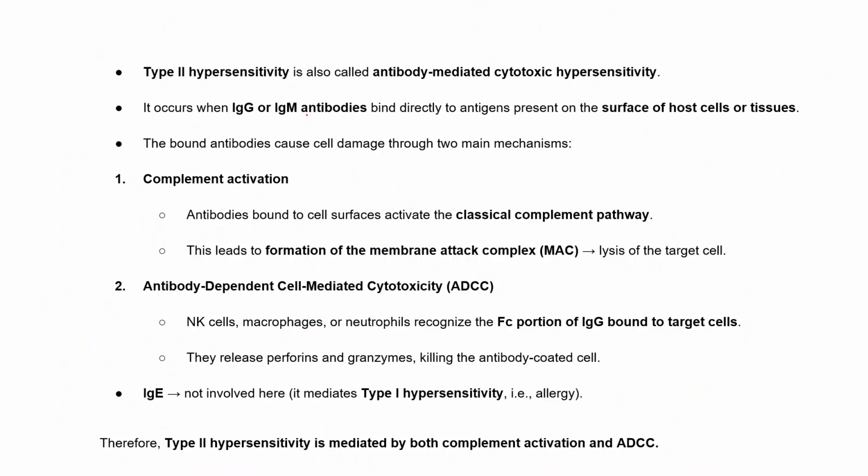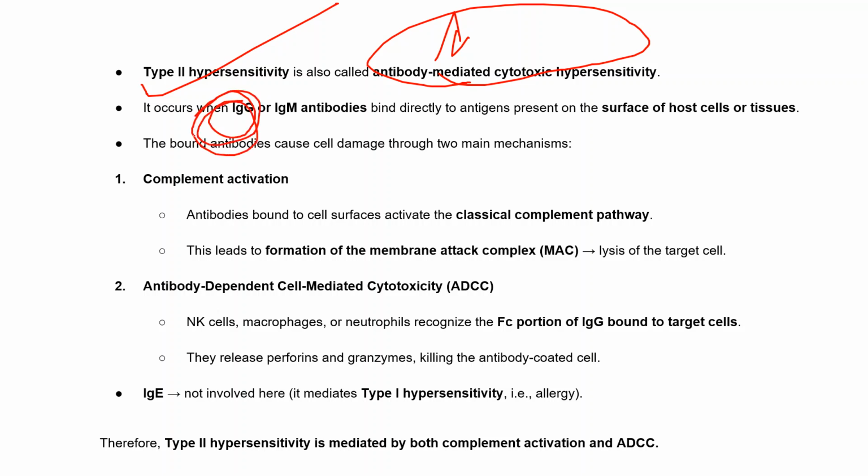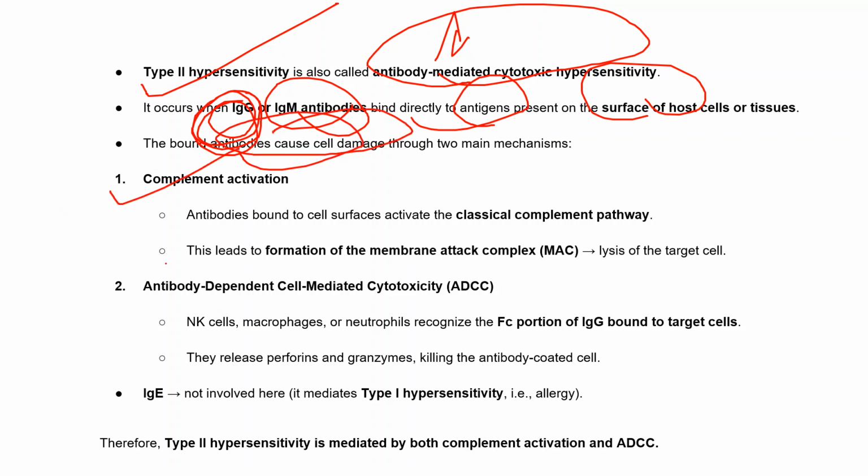As already mentioned in the previous slide, type 2 hypersensitivity is also called antibody-mediated hypersensitivity, because here there is antibody-mediated ADCC and also complement activation. It occurs when IgG, here the role of IgG comes, or we can say IgM, directly binds to the antigen present on the surface of host cells. These antibodies can cause damage through two main pathways. One is complement activation and another is antibody-dependent cell-mediated cytotoxicity.